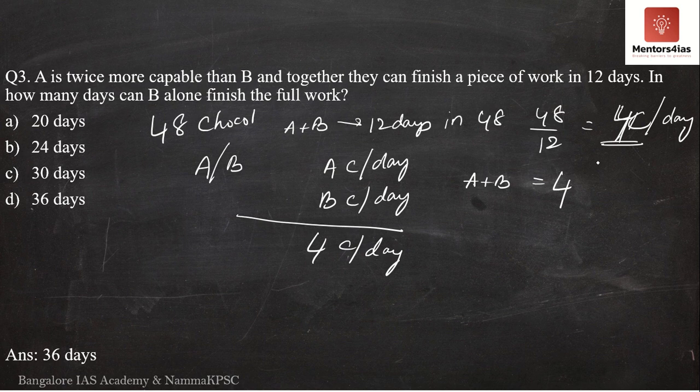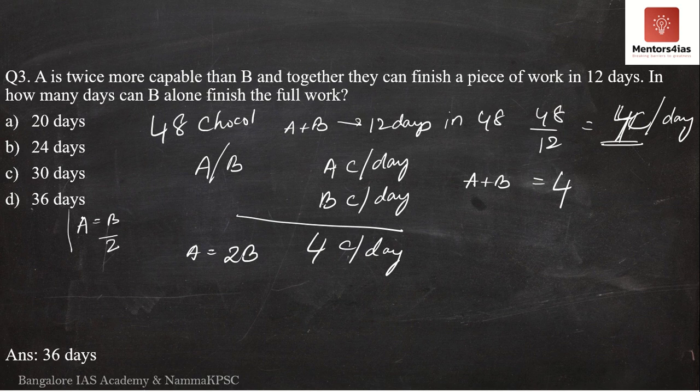Now, I also know that since A is twice more capable than B, then A can eat 2 times the number of chocolates eaten by B. Therefore, now can I write A is equal to 2B? See here, in the previous method, that is, in the traditional method, what did I write? I wrote A is equal to B by 2.